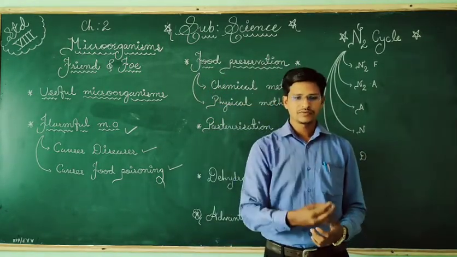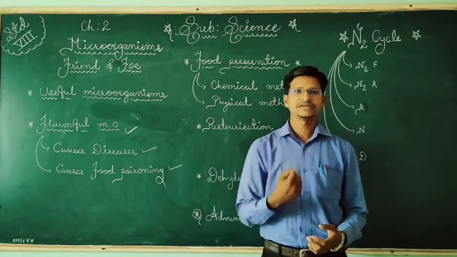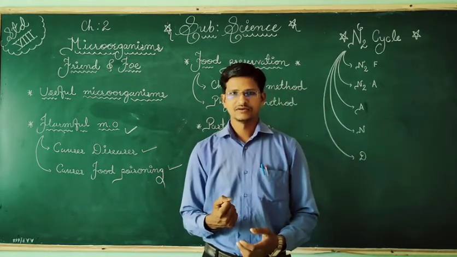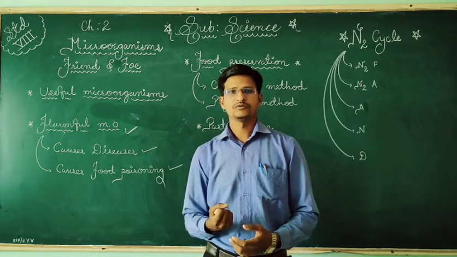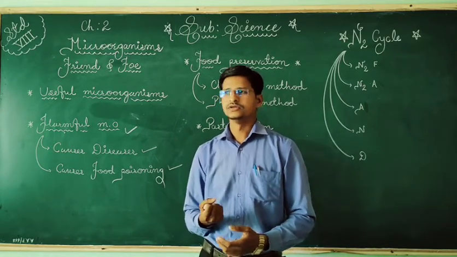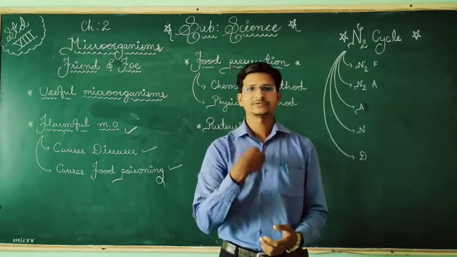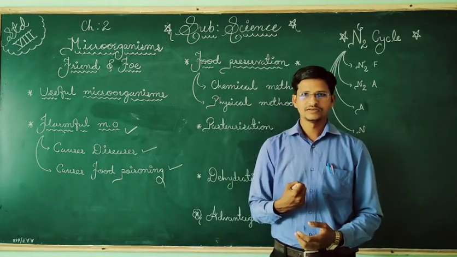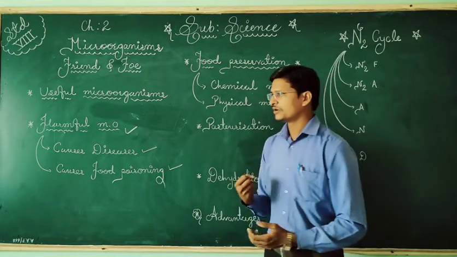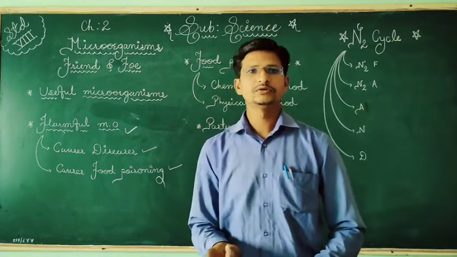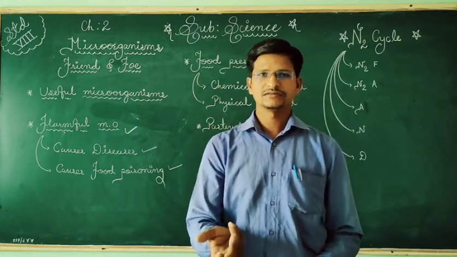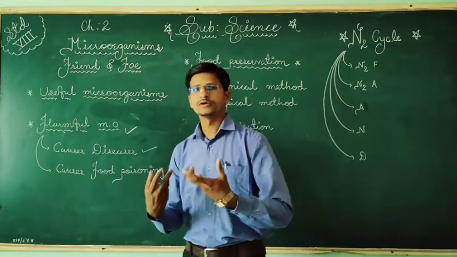Suppose I give you a common example. If you are affected by a virus, just take the common cold virus. The virus will enter the body, and our body is not able to fight against these viruses. So what will happen to the common cold?